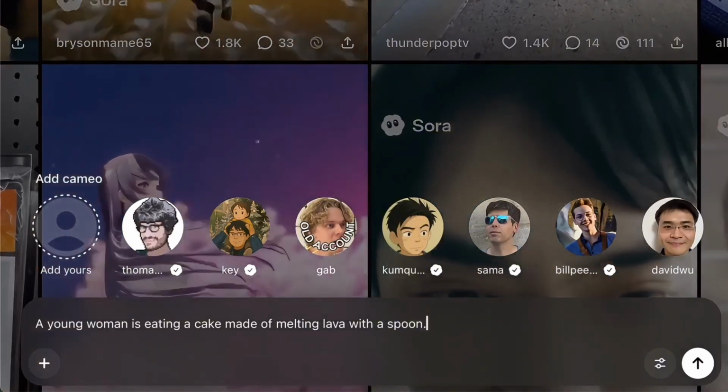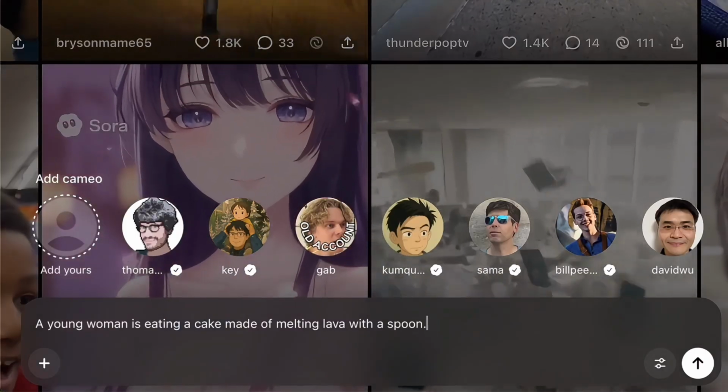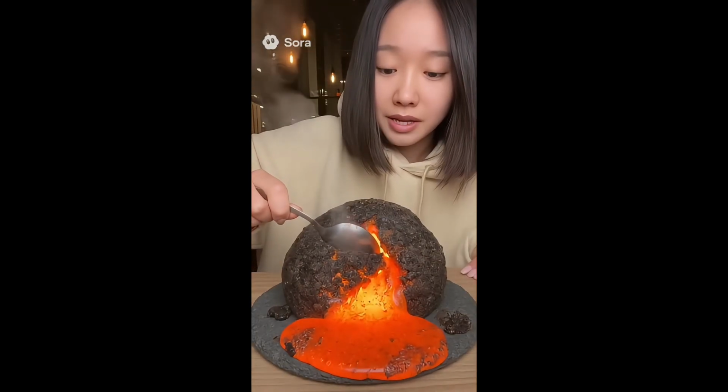Now, let's try something fun with a simple prompt. A young woman eating a melting lava cake. Oh, that's wild.